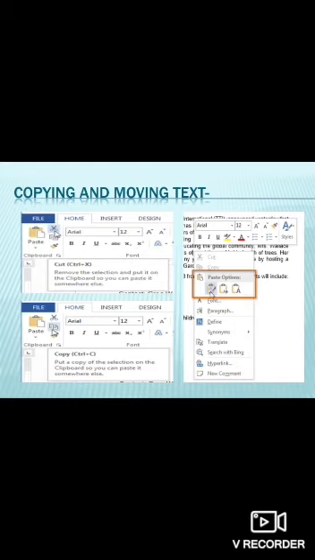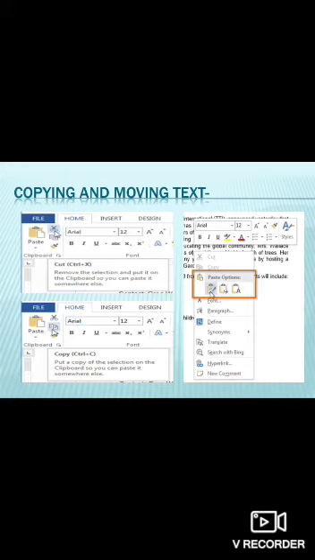Next, copying and moving text. Children, MS Word allows you to copy text which you have already written in your document, and you can paste it to another area of your document, and then you can save it also. And it also helps you to cut and paste. For that, what you need to do is just select the text which you want to copy or cut, and then take the cursor to the desired location where you want to paste that particular text.